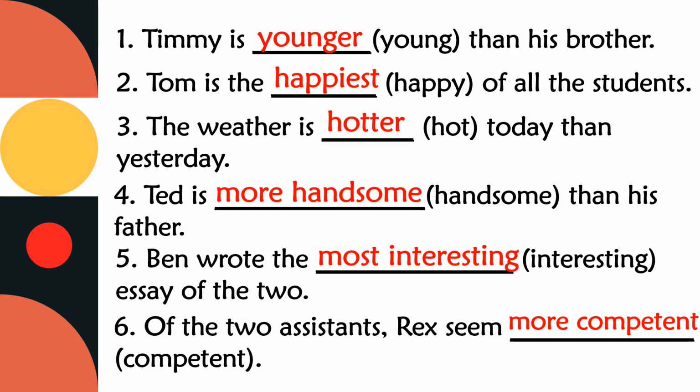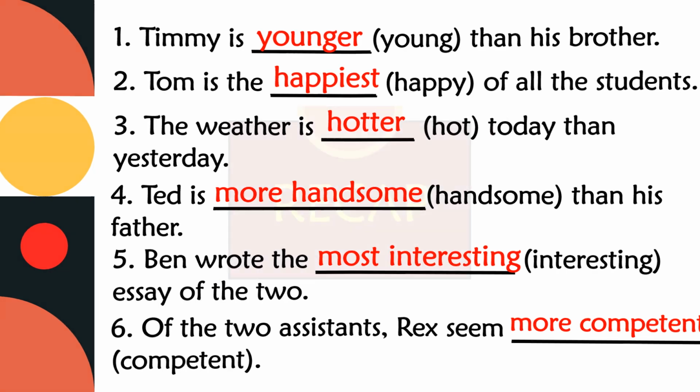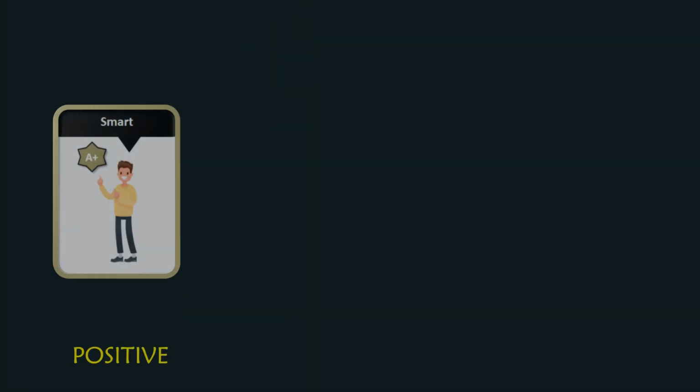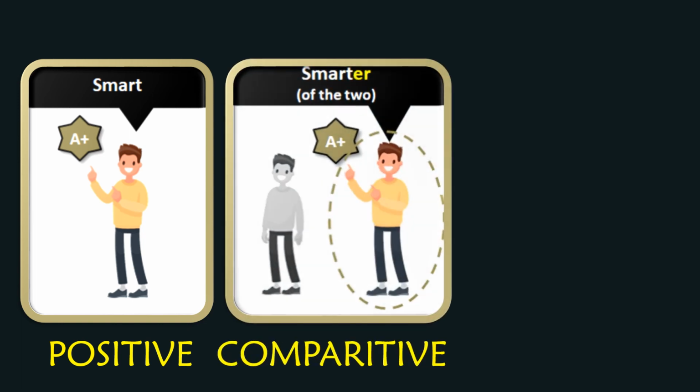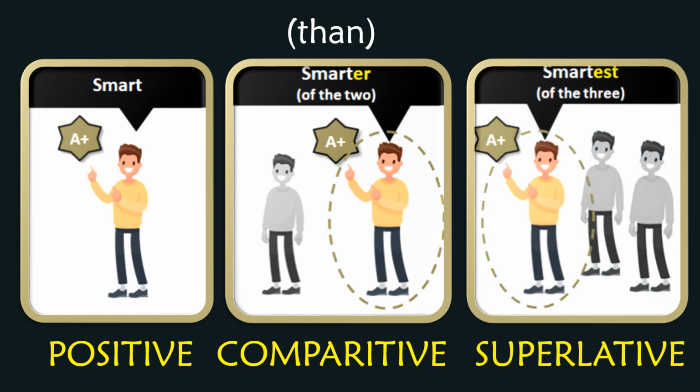Understood? So let us quickly recap what we have learnt. We use the positive degree of an adjective when we do not make comparison. We use the comparative degree of an adjective when we compare two persons or things. And the comparative adjective is followed by than. We use the superlative degree of an adjective when we compare more than two persons or things. The definite article the is always used in front of an adjective in superlative degree.